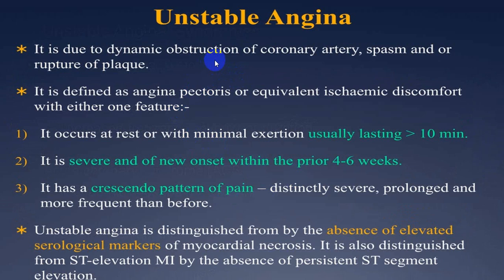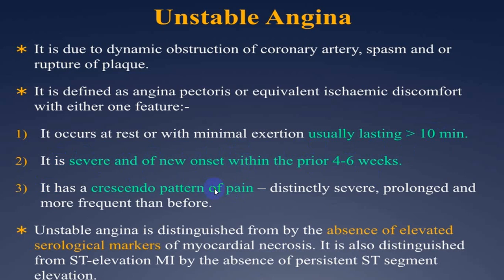So unstable angina is very frequently because of obstruction of coronary artery, or by spasm, or by rupture of the plaque. In this, there is pain at rest or with minimal exertion lasting for more than 20 minutes. There is a new onset of angina, which is severe and of a new onset within prior 4 to 6 weeks.